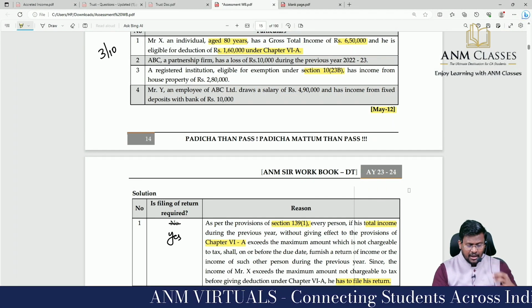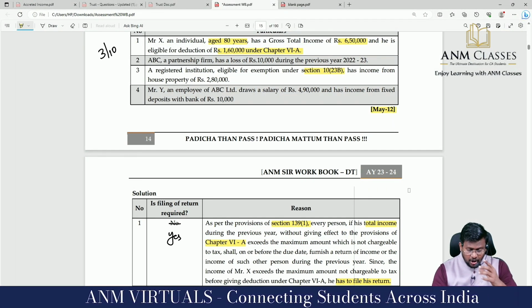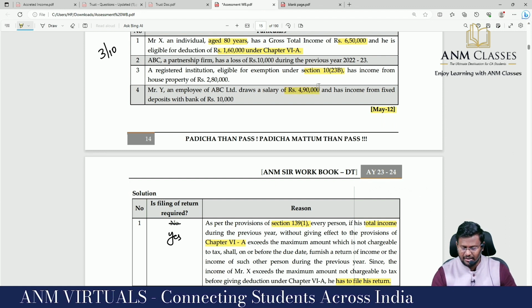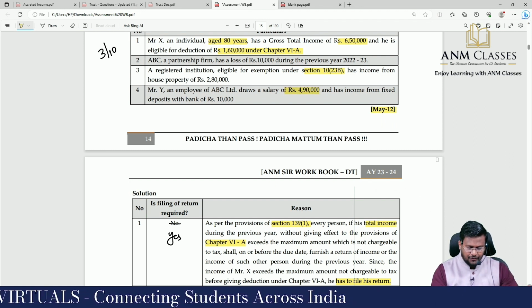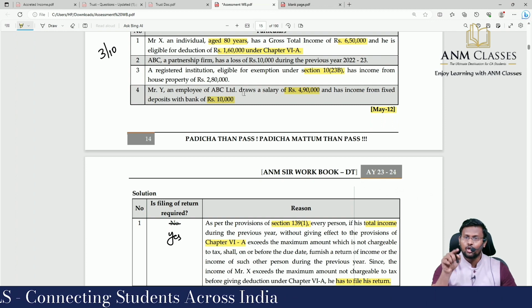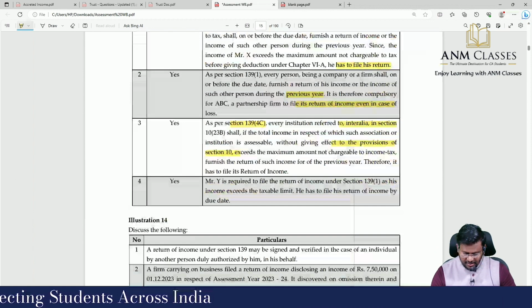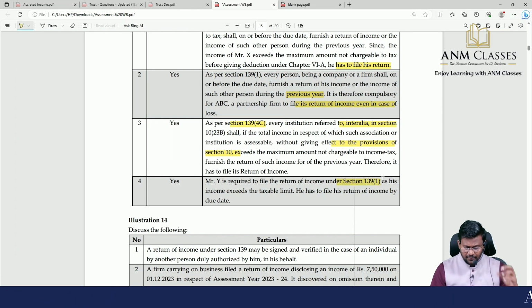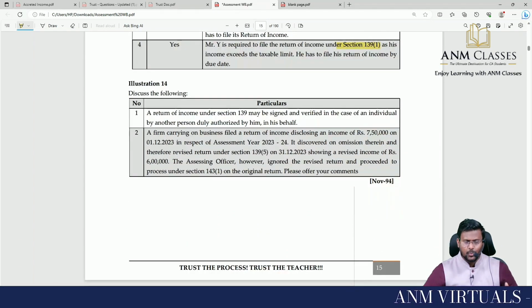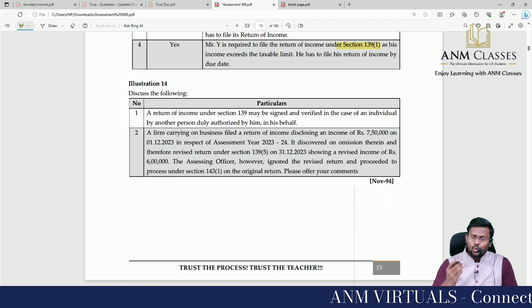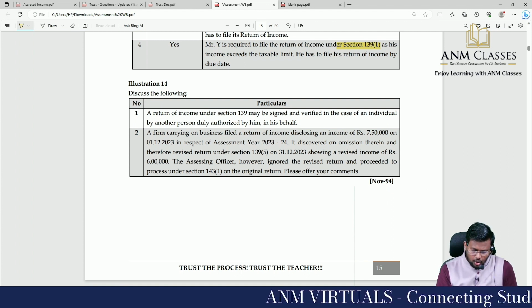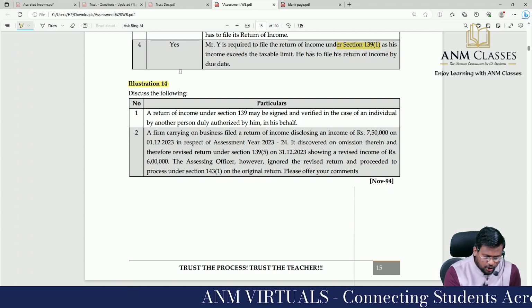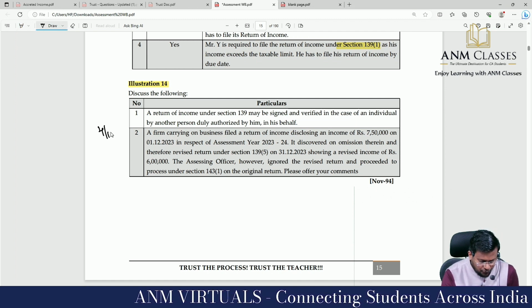Mr. Y, an employee of ABC Limited, draws a salary of 4,90,000 and has income from FD with a bank of 10,000. The gross total income exceeds the basic exemption limit. Yes, Mr. Y is required to file the return of income under section 139 as his income exceeds the taxable limit. He has to file his return of income by the due date. So like this, you will be getting questions, sir, on who all have to file the return of income or not. I'm moving into the fourth question of our second slot, 4/10.